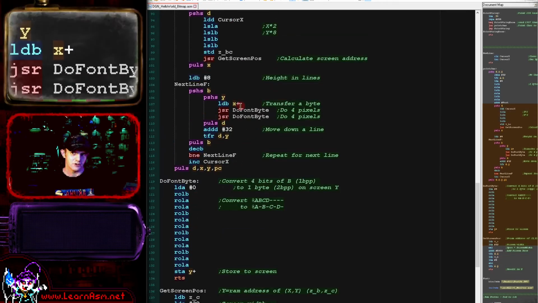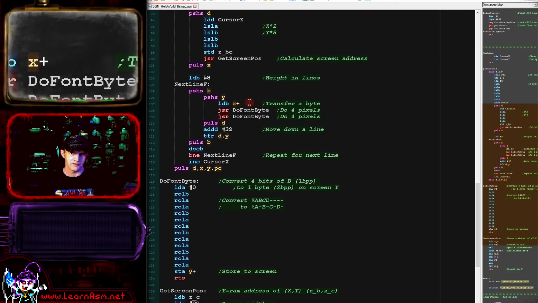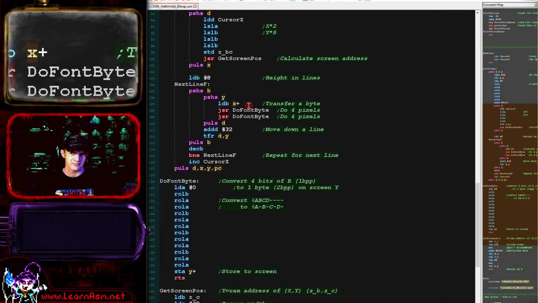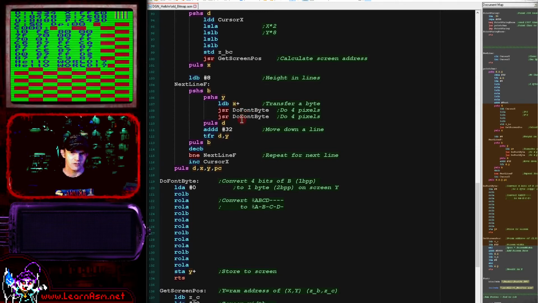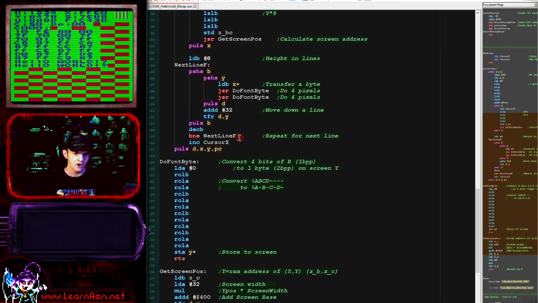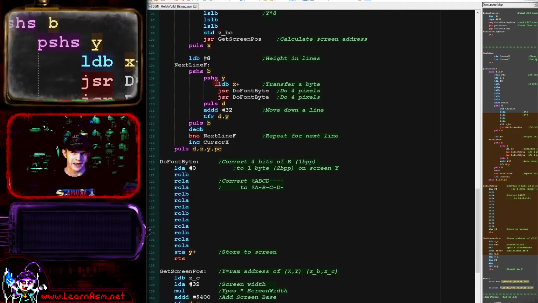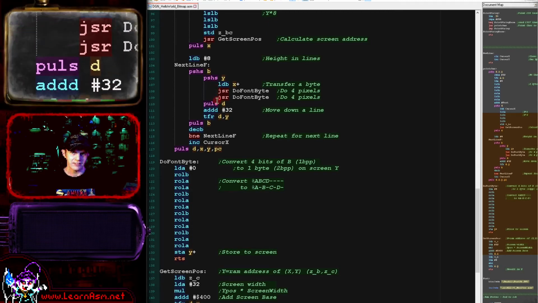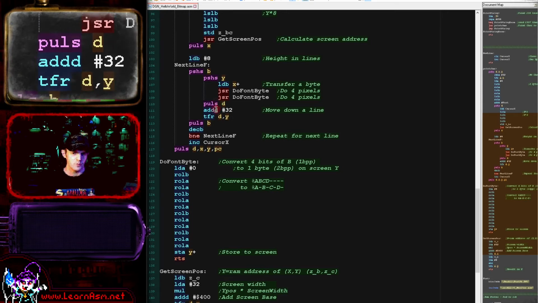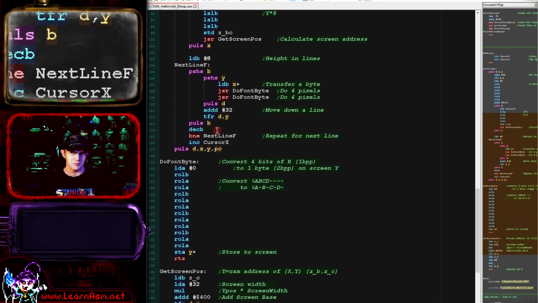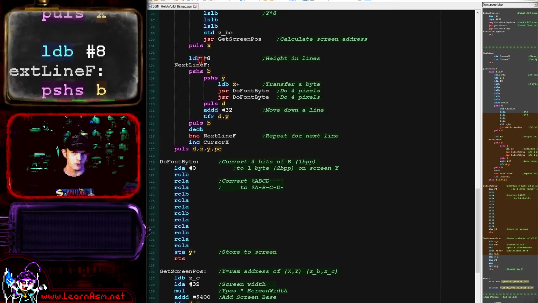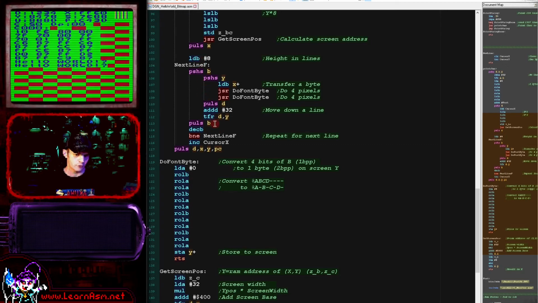So the first time we do that, we've used half the nibble of our source and we've written 1 byte to our destination screen, and then we do the other half and write it to the screen. So that has effectively done 1 line of 1 character on the screen. So we now get back our Y destination. We then add 32, which effectively moves us down 1 pixel line of the screen. We are then going to repeat until our counter, which is in B, reaches 0, and our counter is of course 8 lines because our font is 8 lines tall.